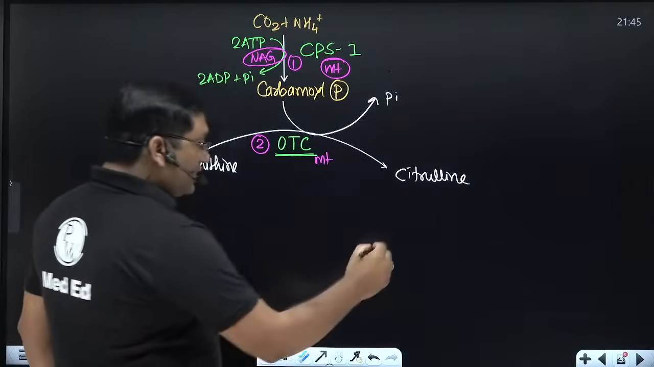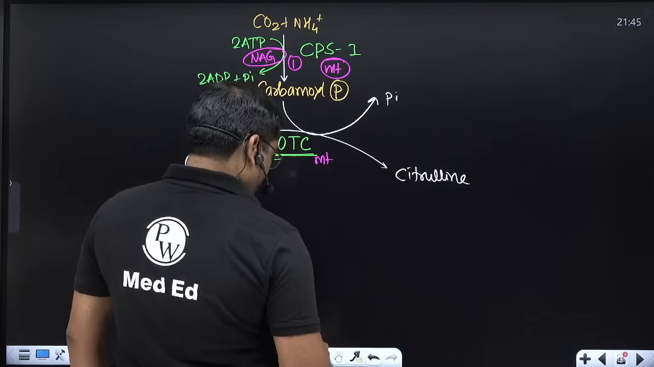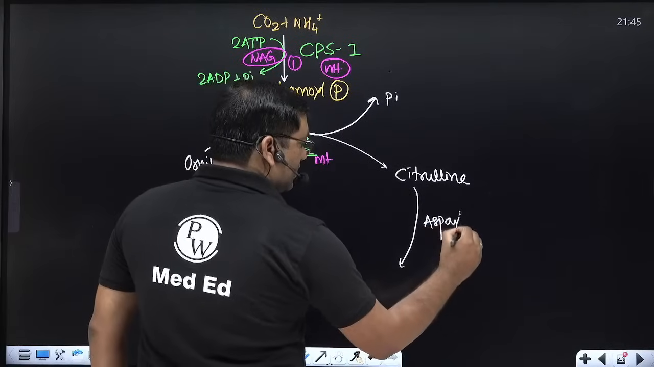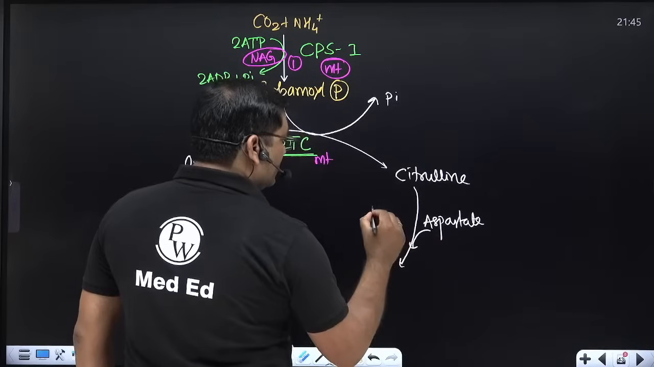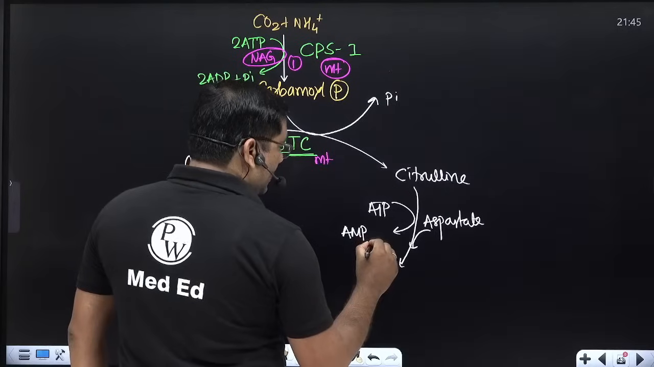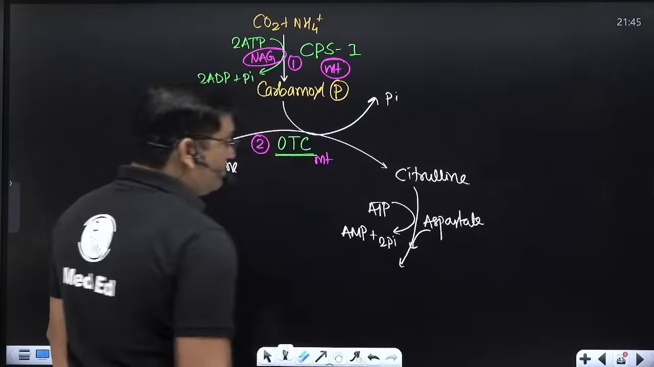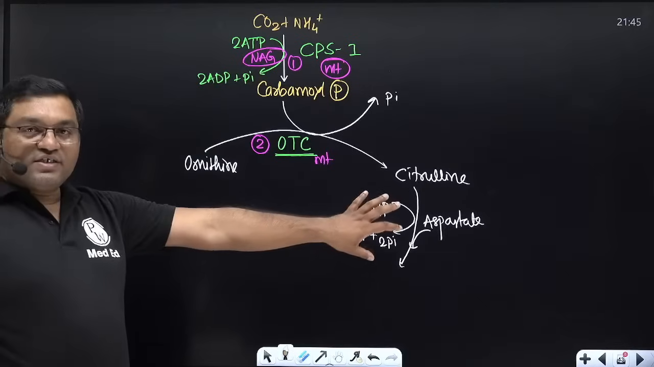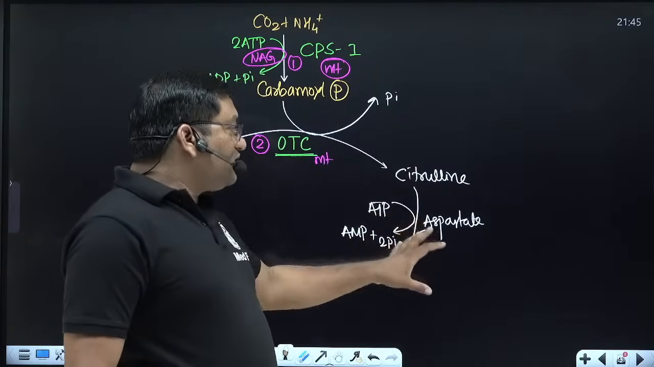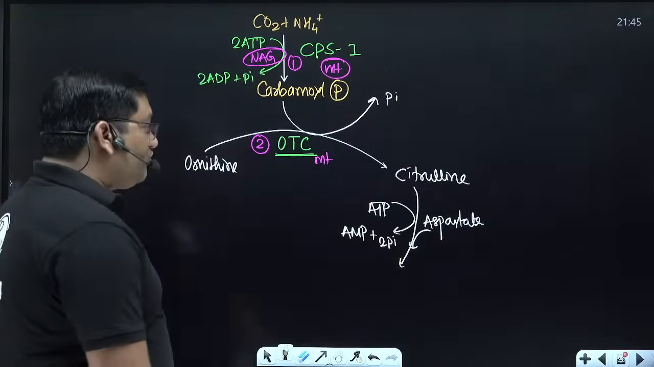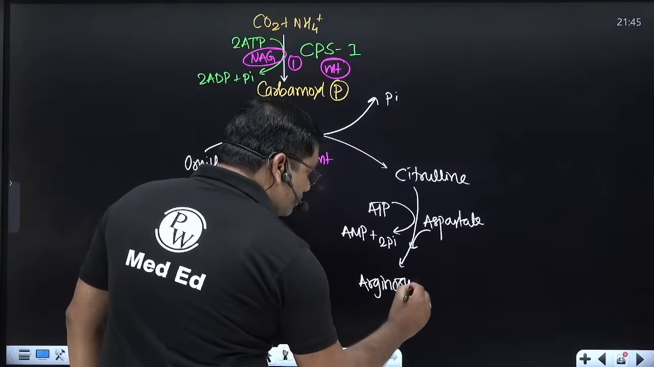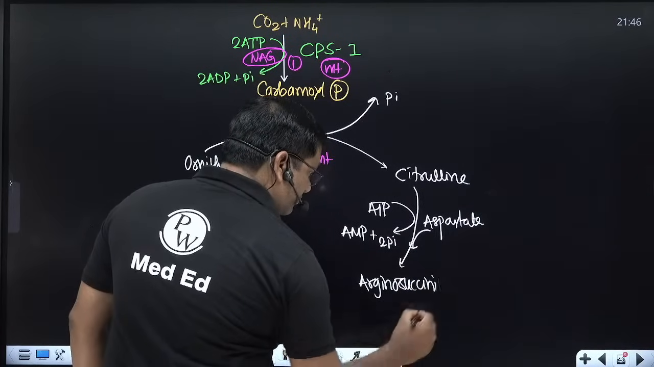Now citrulline condenses with aspartate, and ATP in this reaction is converted into AMP and inorganic phosphate. That is equal to two high energy phosphate bonds utilized here. So citrulline condenses with aspartate to form arginosuccinic acid.